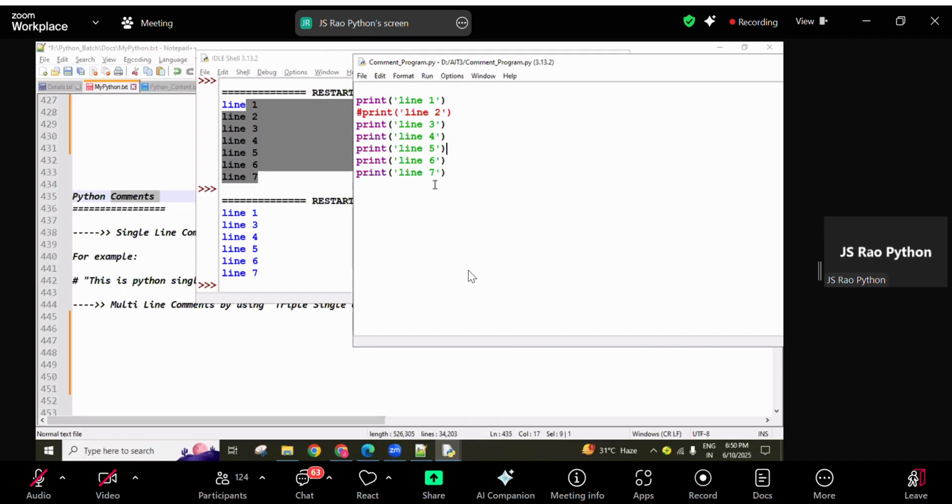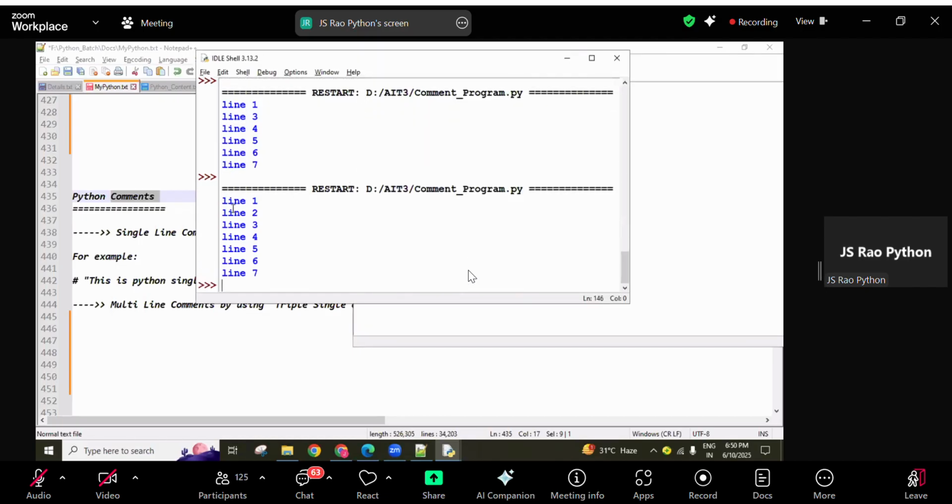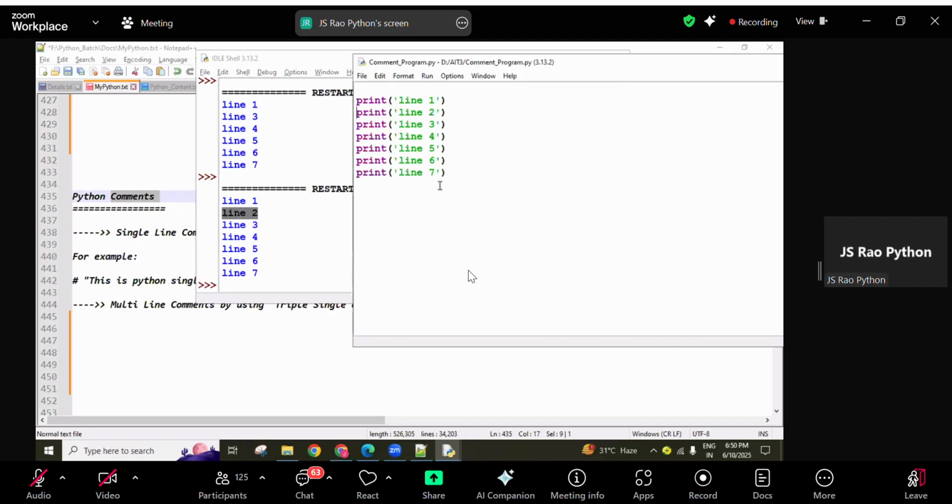Now see here, line 2 is not shown. Later, tomorrow, if I want this line also, you can just uncomment it, save it, and then execute. Line 2 is also shown.